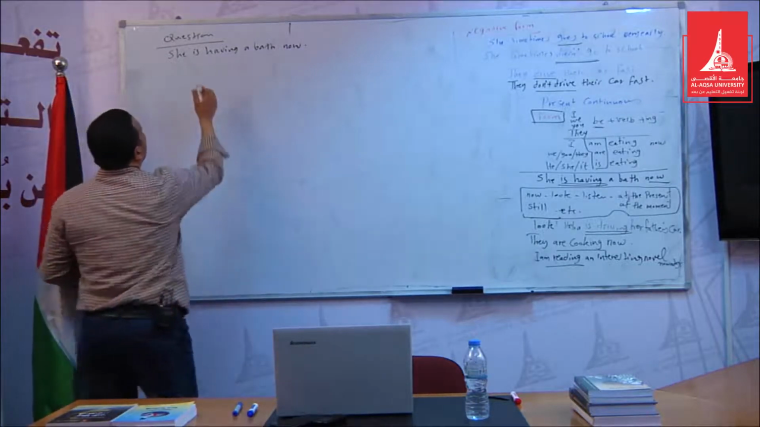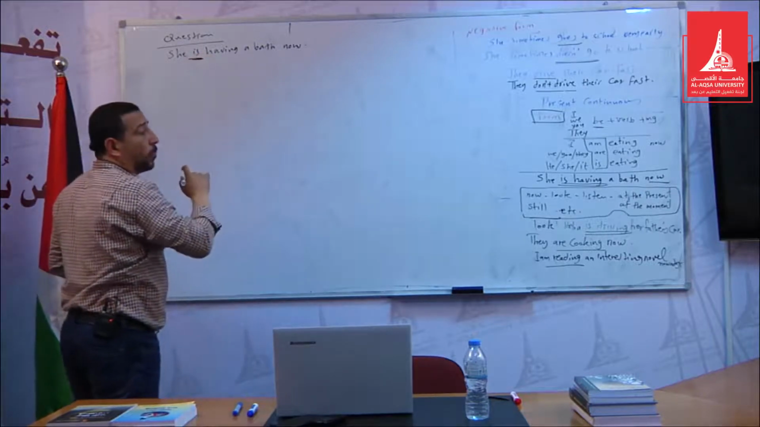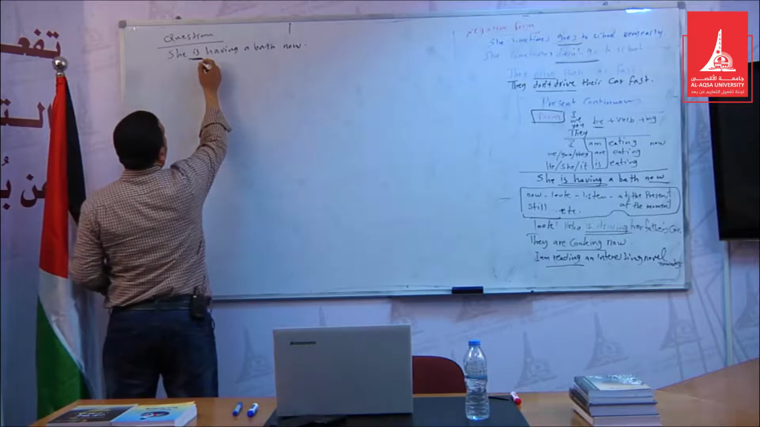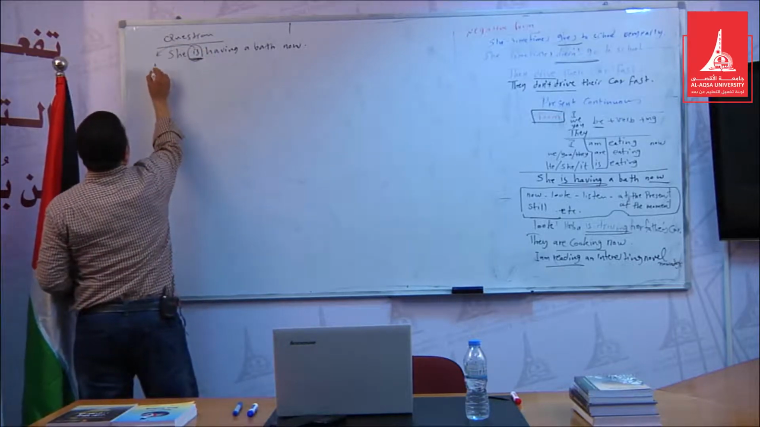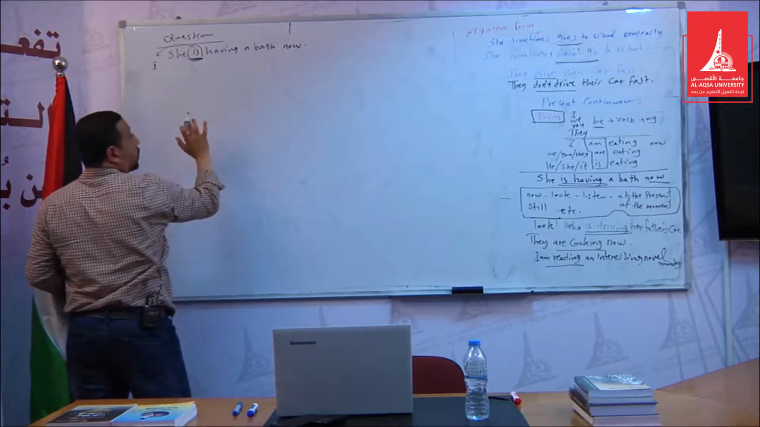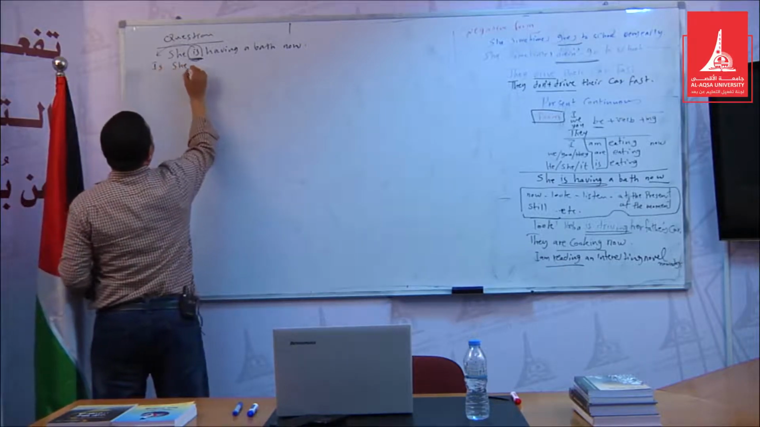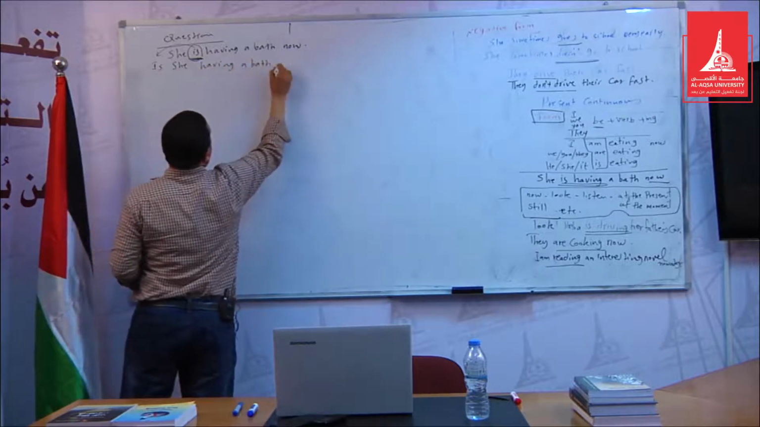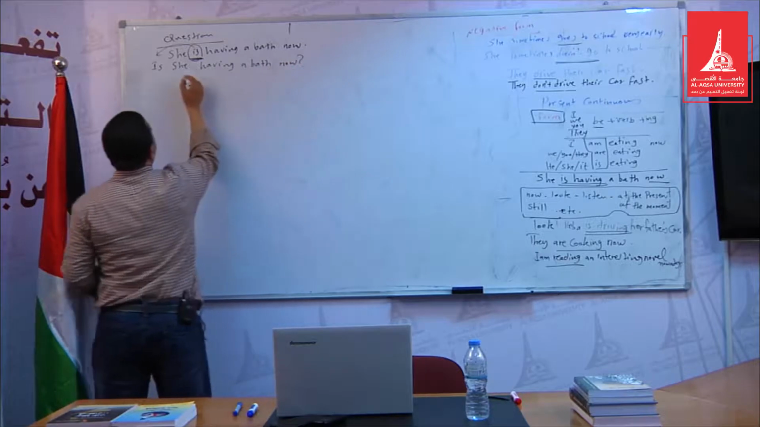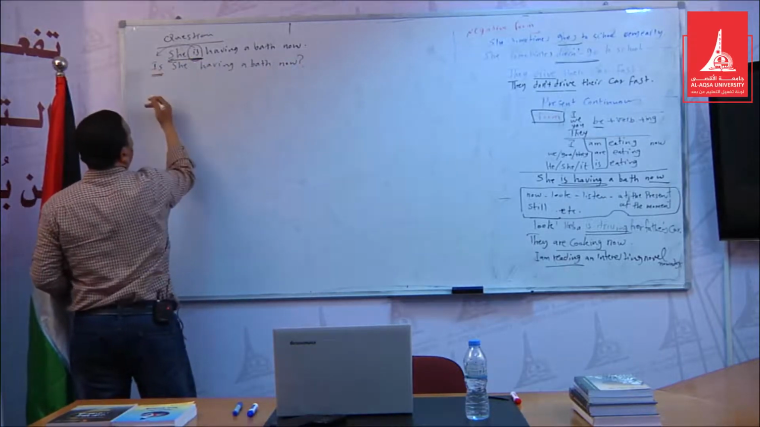Okay, so we have here a helping verb, an auxiliary. We just put it at the beginning of the sentence, like "is". This is a short yes/no question. Is she having a bath or a shower now? Is she, like this? It is very easy. "Is she" means "hal".